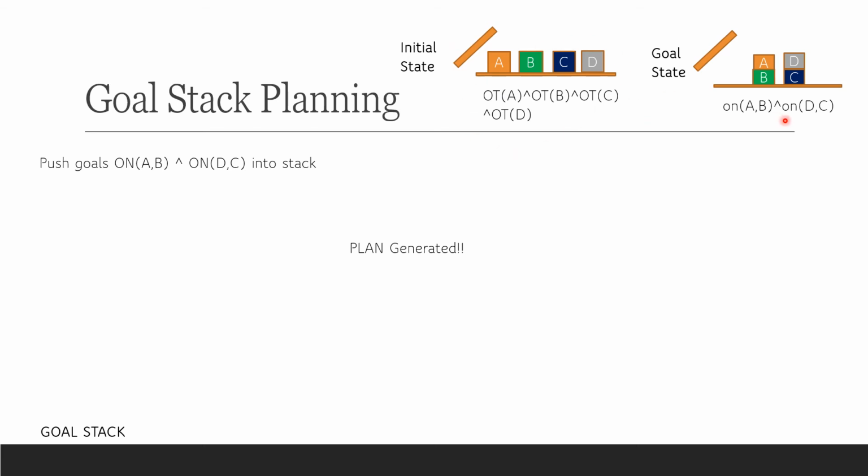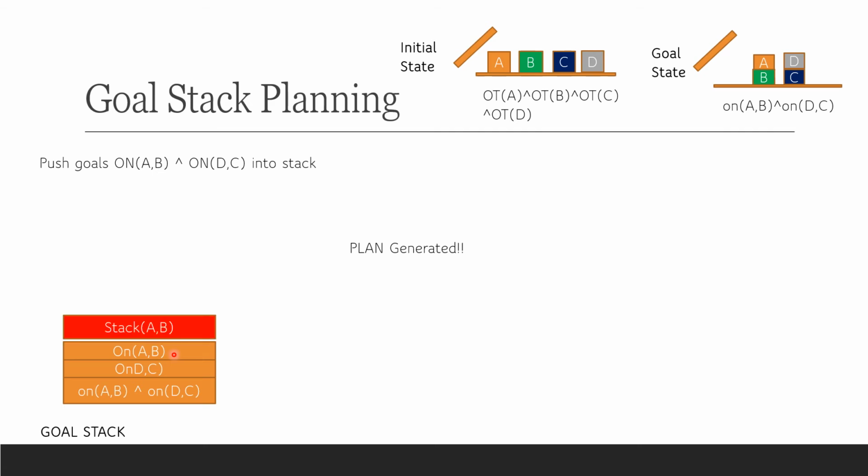So let us proceed and try to understand. These are the two sub-goals that we want to achieve. We'll push these two sub-goals onto the stack, on AB and on DC. We'll push each of these individually onto the stack like this, on DC and on AB. Now these two sub-goals we want to achieve. On the top of the stack we have this as a sub-goal. We pop one of the entities from the stack, and it is on AB. Is on AB satisfied? No, on AB is not satisfied. So what action can actually give us on AB true? The action which can give on AB true is stack AB.